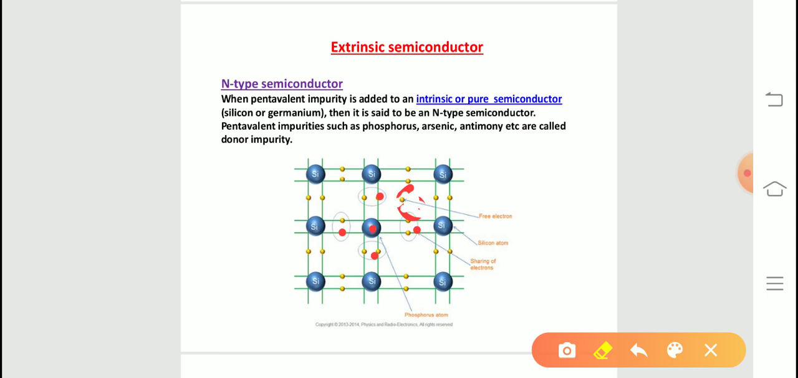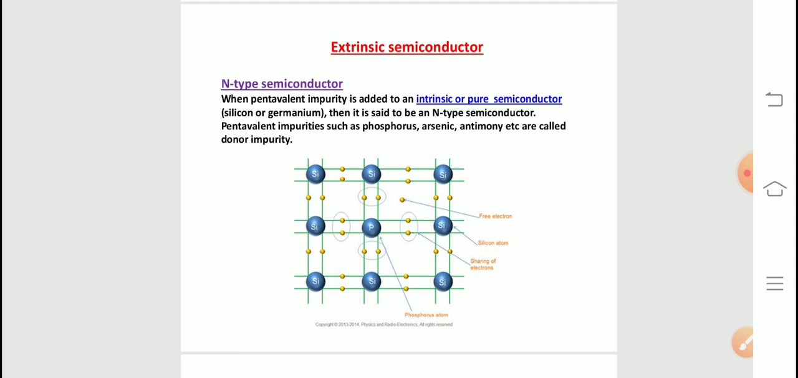This is called an impurity. Now here we have one excess electron. This 5th valence electron of the phosphorus atom cannot form a covalent bond with the silicon atom, because the silicon atom does not have a 5th valence electron to form the covalent bond. So this 5th valence electron of the phosphorus atom does not take part in the formation of covalent bonds. Hence it is free to move and is not attached to the parent atom.